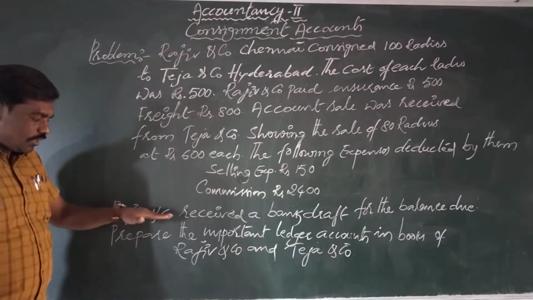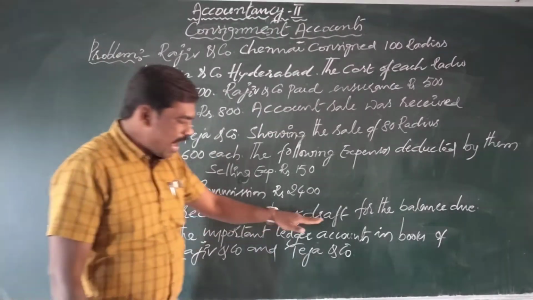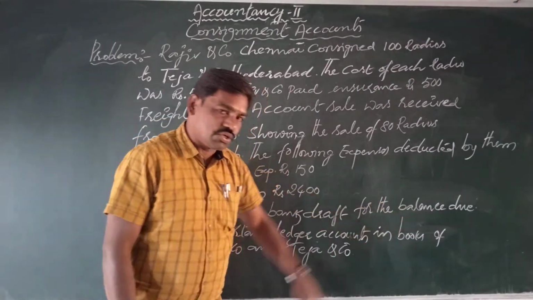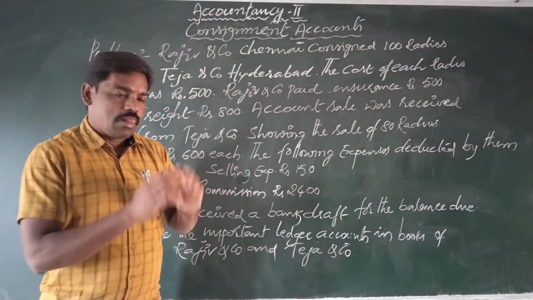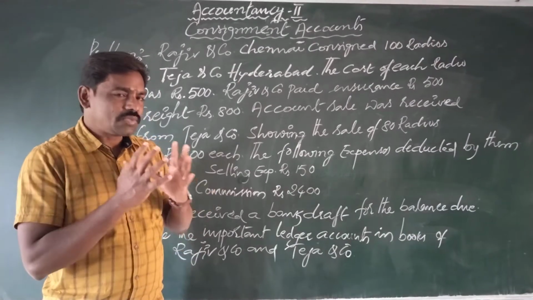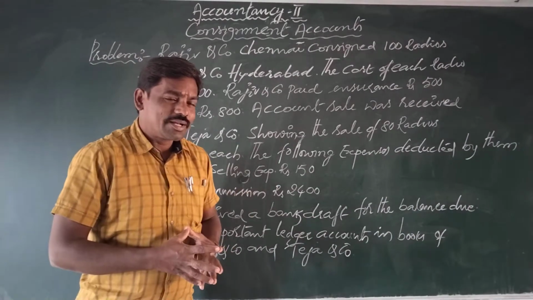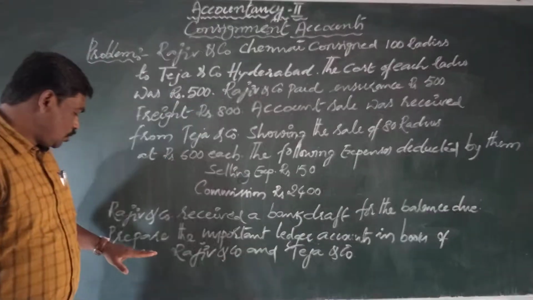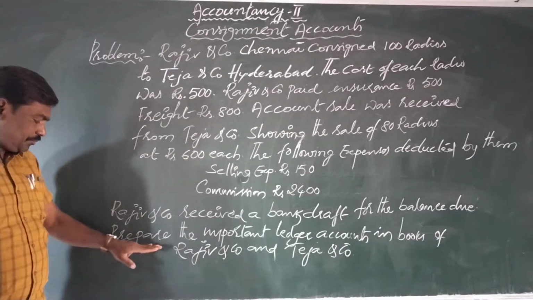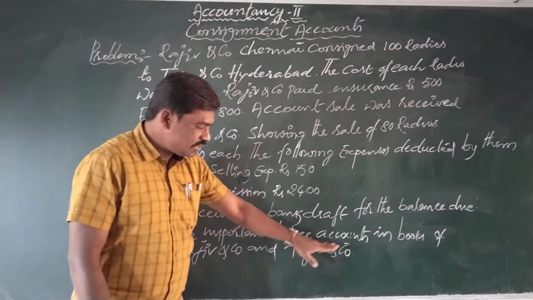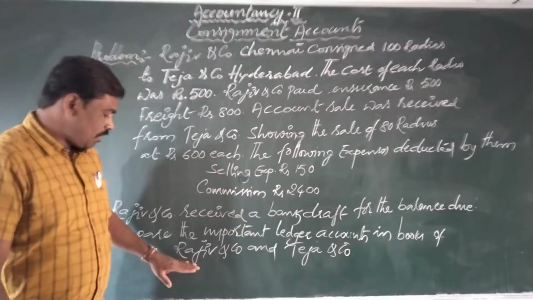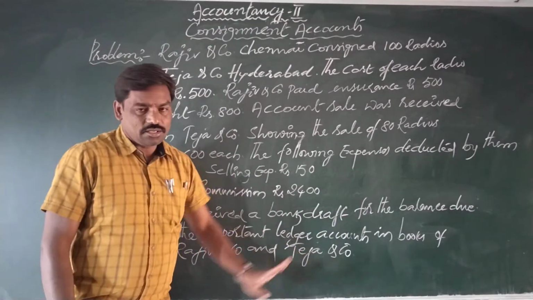Next, Raju and Company received a bank draft for the balance due. For the settlement of account, the consignee gave a bank draft to the consignor. So we are asked to prepare the important ledger accounts in the books of Raju and Company and Teja and Company.